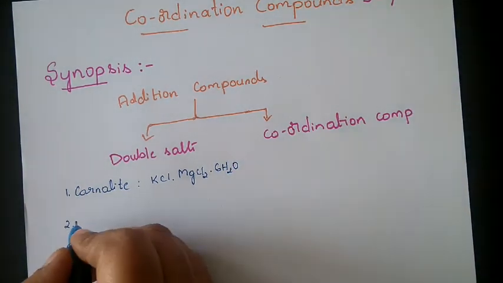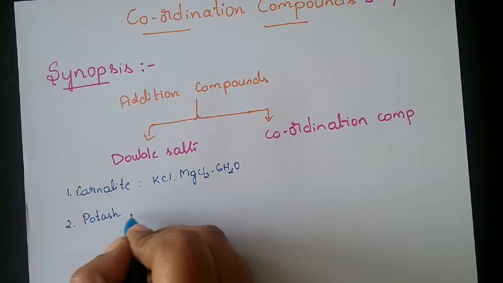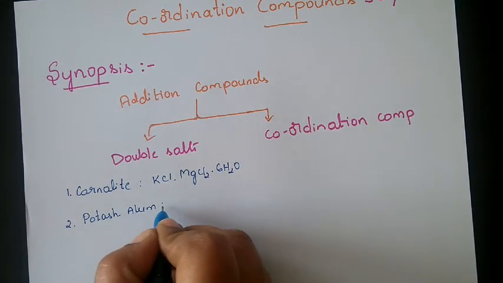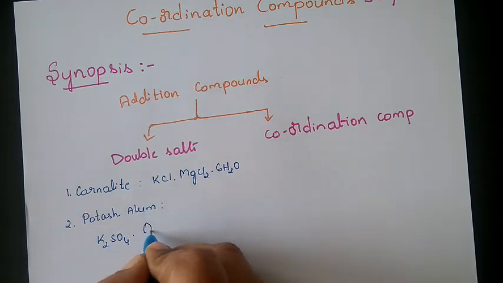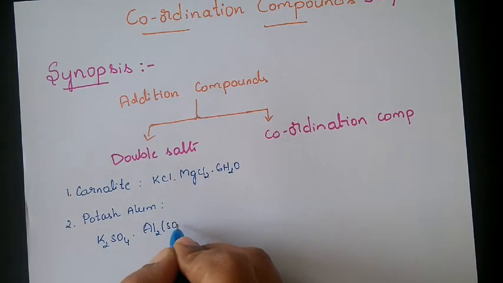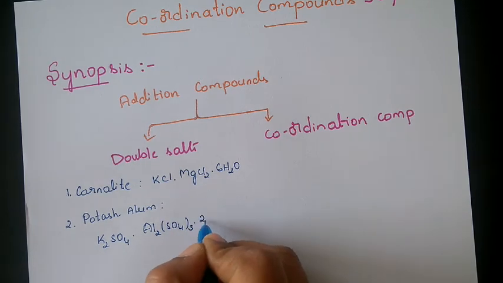Second one, we'll take up potash alum. Potash alum is K2SO4.Al2(SO4)3.24H2O.